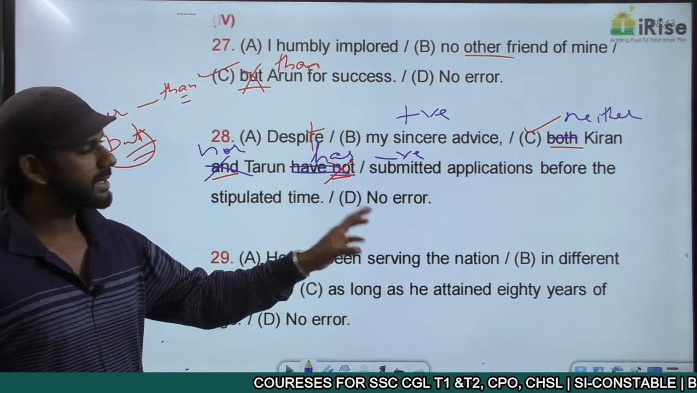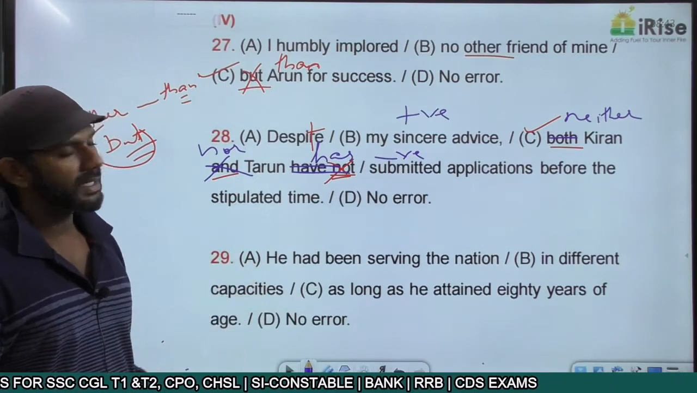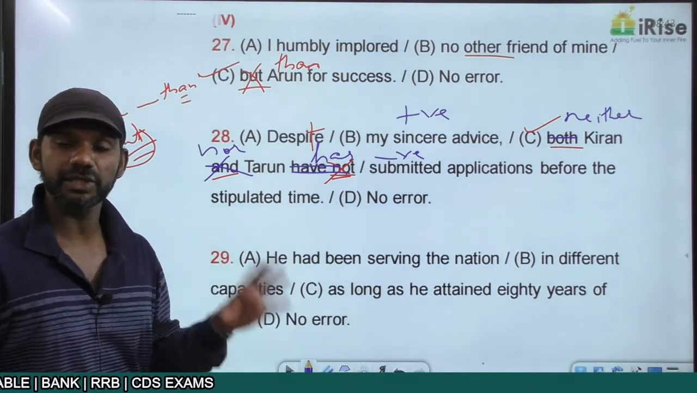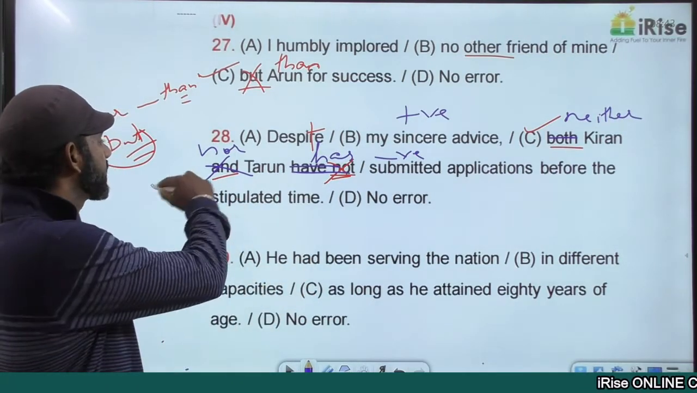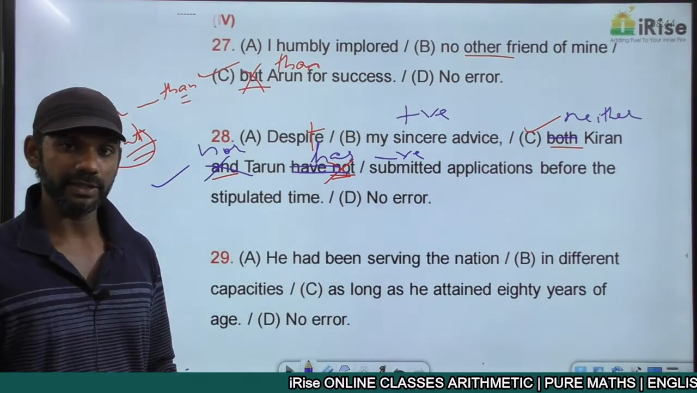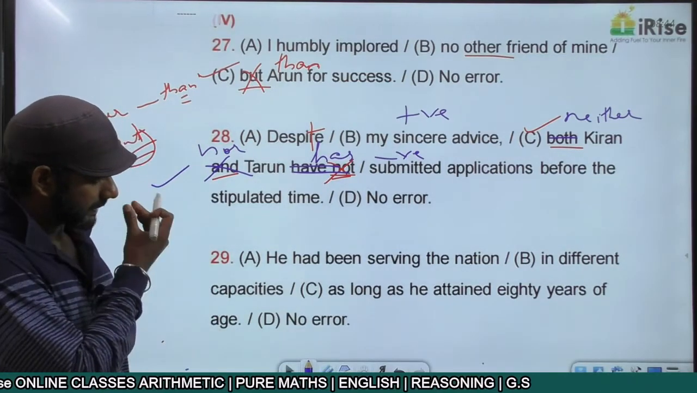Despite is a contrast indicator. The first idea here is my sincere advice, positive. The second idea here is neither Kiran nor Tarun has submitted applications, negative. The concept of contrast indicator is completely fine. Now the whole statement is grammatically correct. Either or is positive, neither nor is negative. I told you when we went for the rules. Come to the next statement.